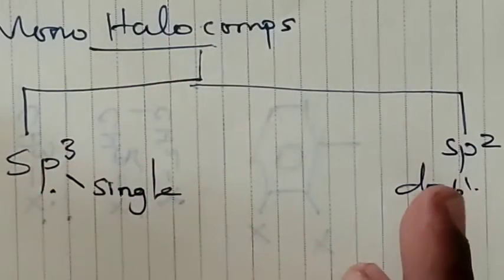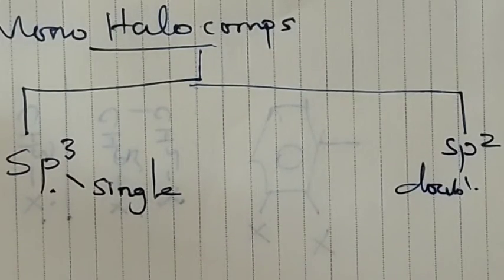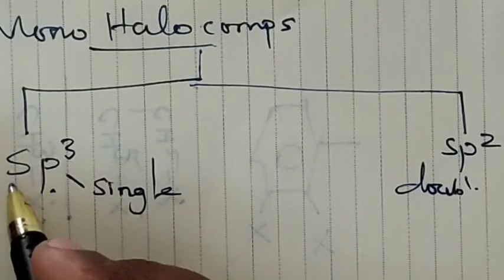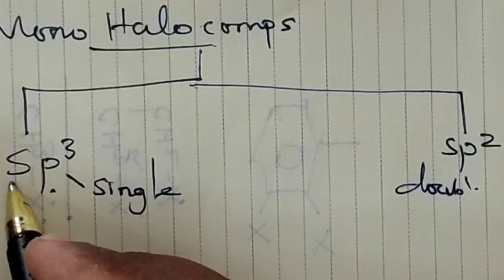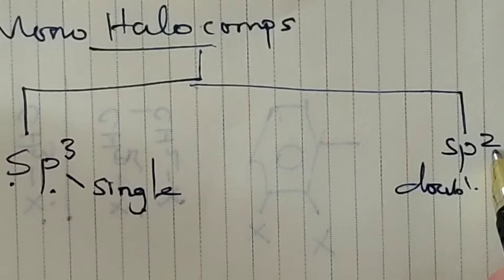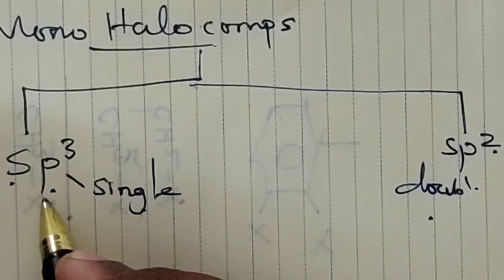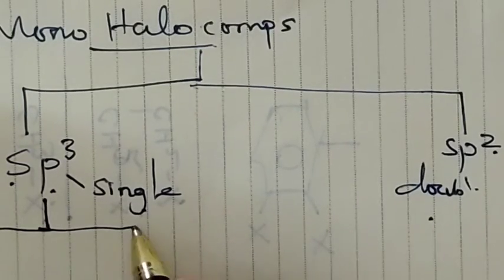Monohaloalkanes or monohaloarenes are further classified into 2 types, that is, compounds containing sp3 hybridized carbon, which means single bonded carbon, and sp2 hybridized carbon, which means double bonded carbon. So the single bonded compound, that is sp3 hybridized carbon, is further classified into 3 types.